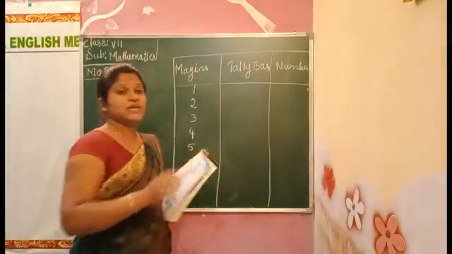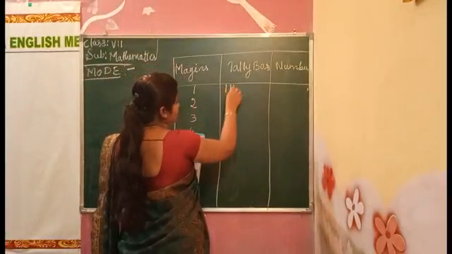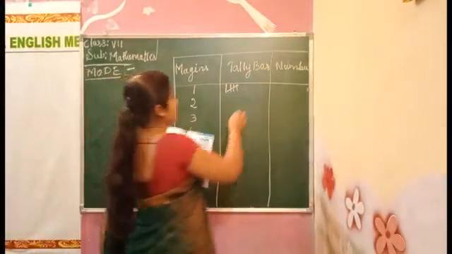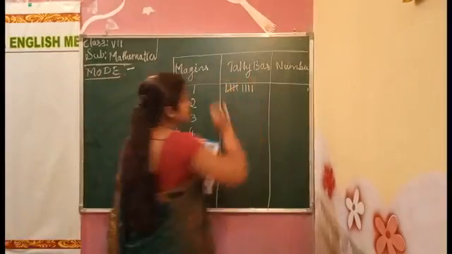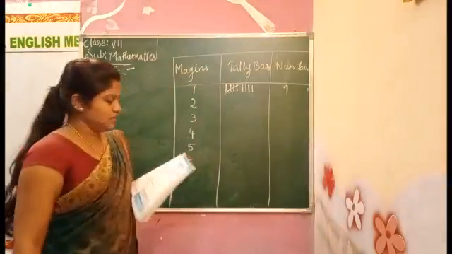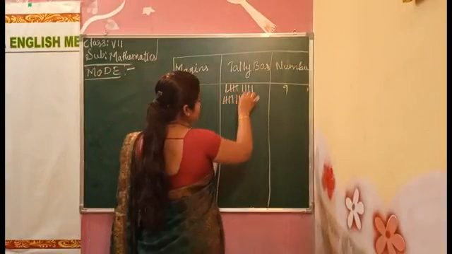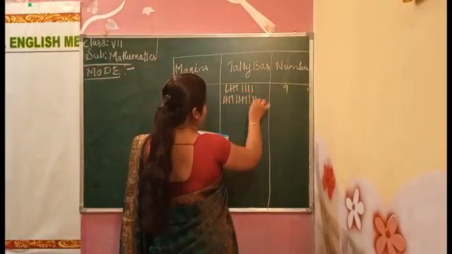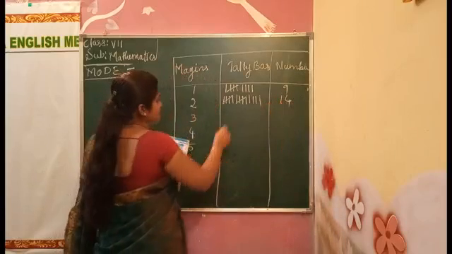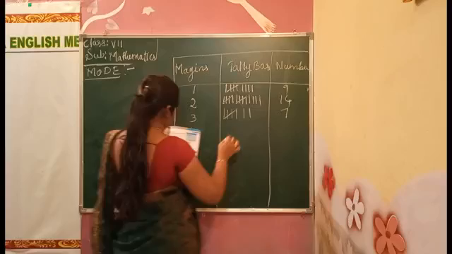See the question. How many times is 1 repeated? We write the tally like this: 1, 2, 3, 4, 5, with the fifth crossed. Again 1, 2, 3, 4. So 9 times it is repeated. Like that for 2 also: 1, 2, 3, 4, 5, 1, 2, 3, 4, 5, 1, 2, 3, 4. So how many times? 14 times. Next, 1, 2, 3, 4, 5, 1, 2. That is 7 times.